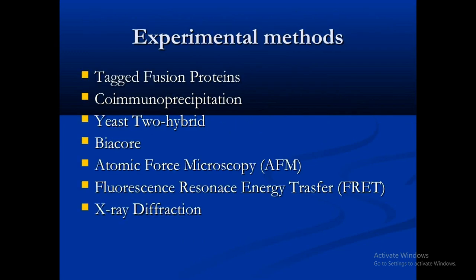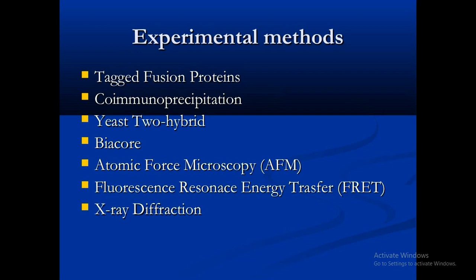So coming to the experimental methods, from where we are generating the data, and that data we are storing as a bioinformatic database. So the primary data is generated from these experimental methods, we can say the wet lab methods.